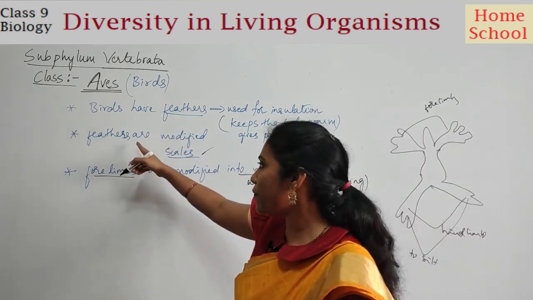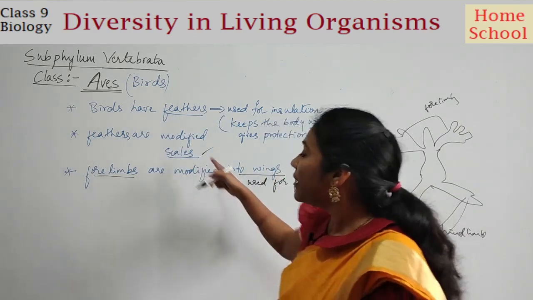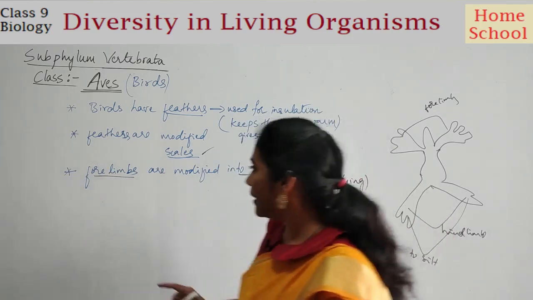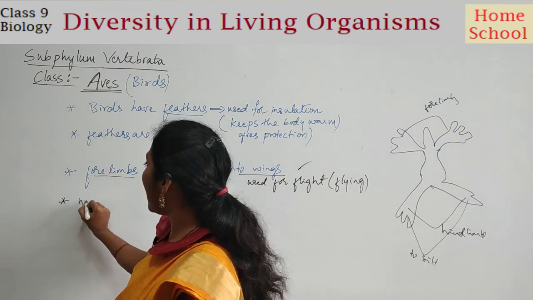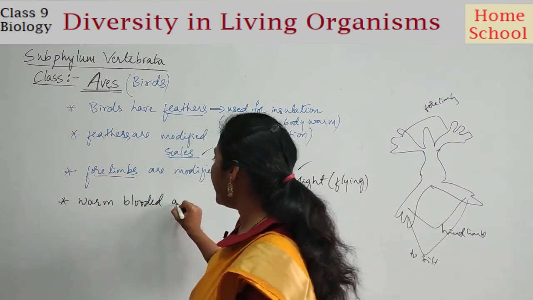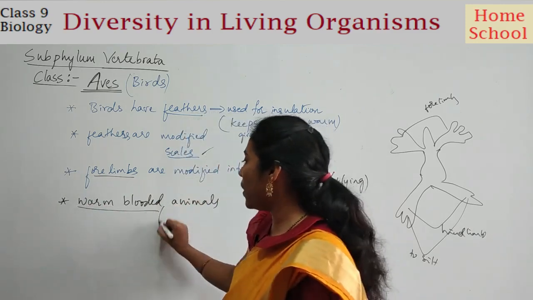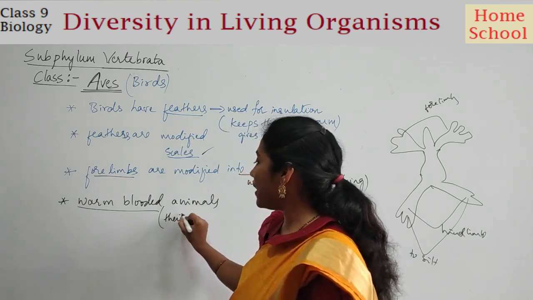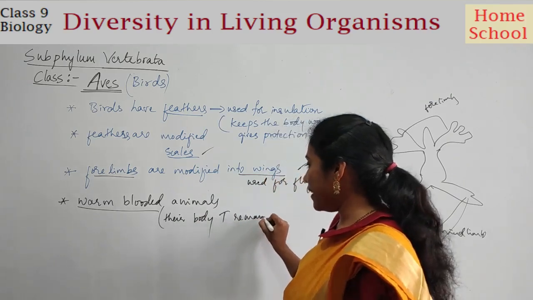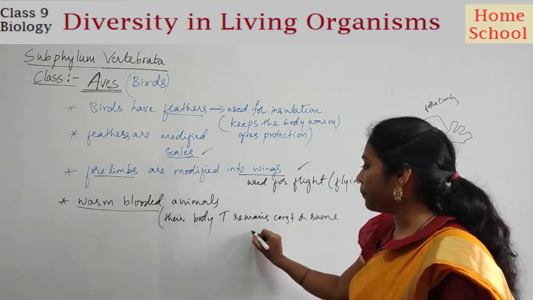So how are the feathers formed? They are formed from scales only. And how are the wings formed? They have formed from forelimbs itself. Clear? Fine. And the next point is they are warm-blooded animals. Warm-blooded animals, just the opposite of cold-blooded. Warm-blooded in the sense what? Their body temperature remains constant, or the same, all the time.